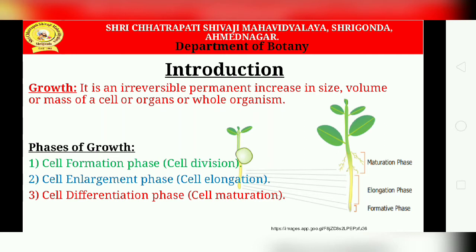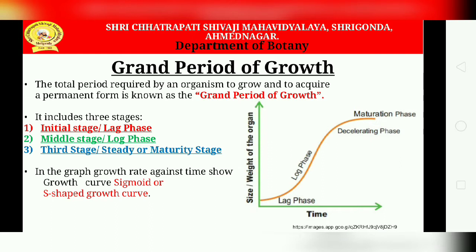The cell matures and differs into various shapes and sizes. Thus the cell becomes specialized to perform specific functions in the plant body. The cell wall becomes thickened, and the cells are organized into tissues and then into organs. These are the three phases of growth.